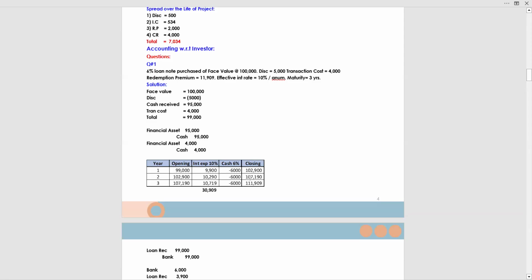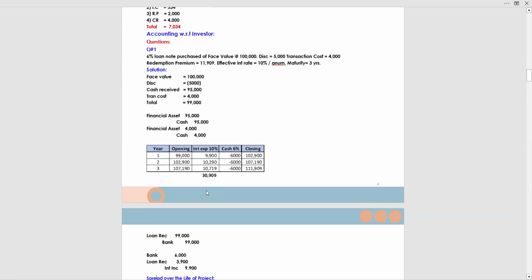Again, the second year closing will become the opening of the third year. You will apply 10%, which gives you 10,719, and the cash you receive from the borrower is 6,000. At the end, the amount you recover from the borrower is 111,909. Again add these interest incomes. The total income at the end of the third year is 30,909.